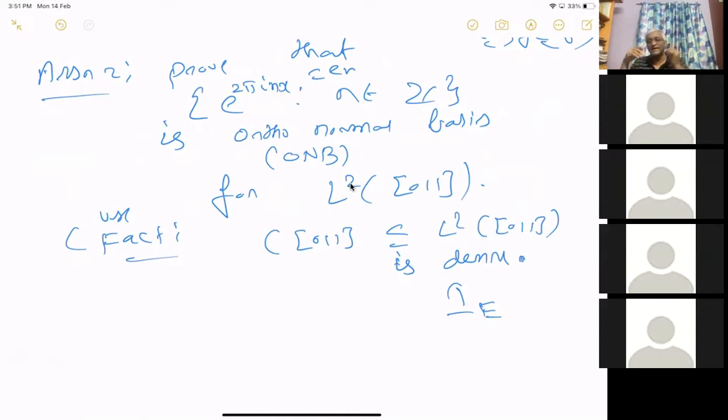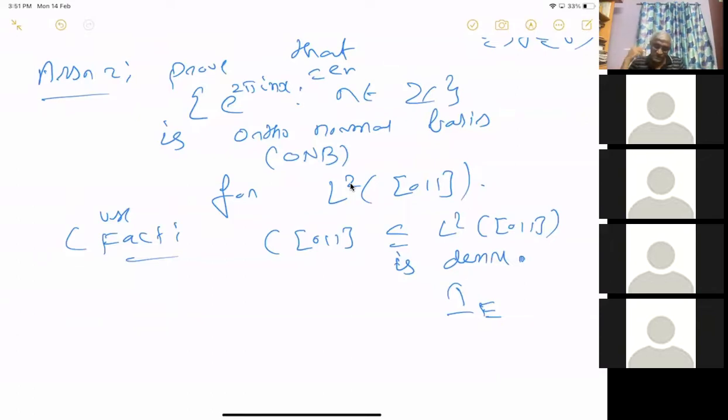Regularity means any measurable set can be approximated in measure by an open set from the top and a closed set from the bottom.